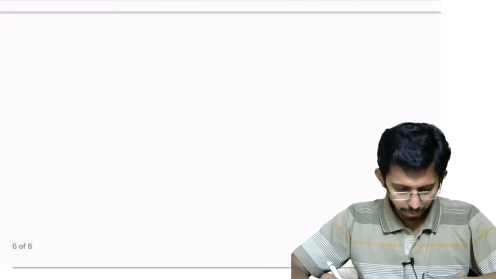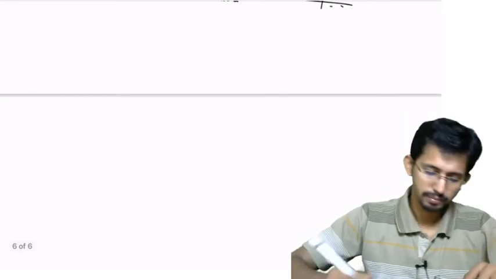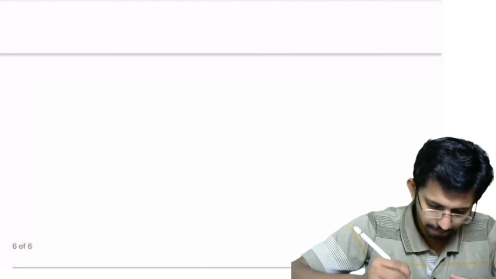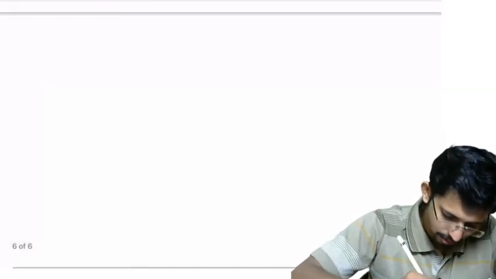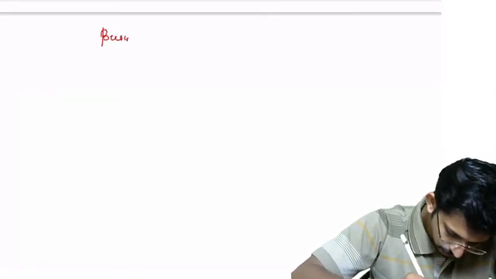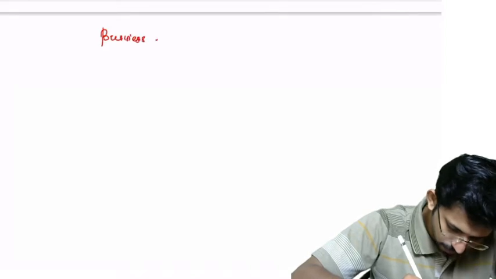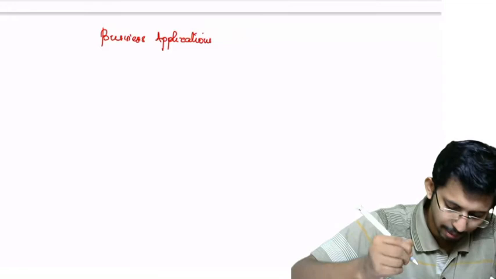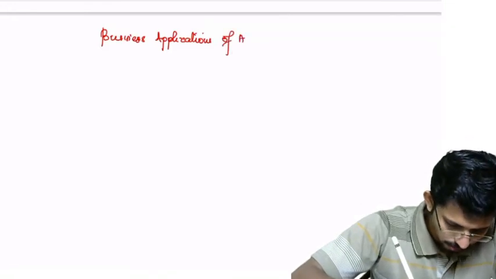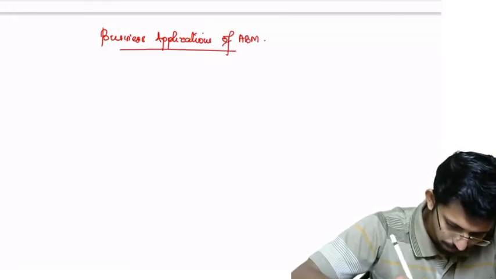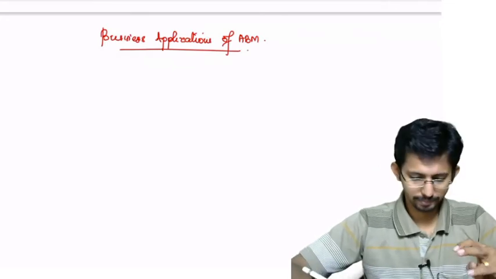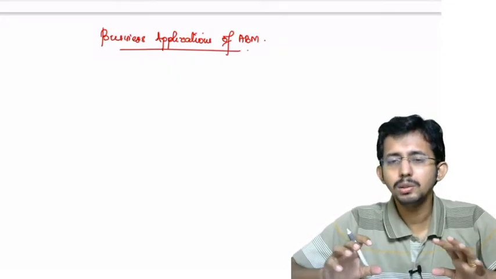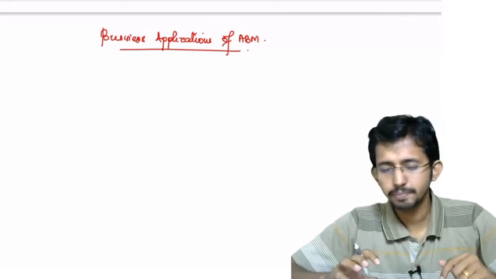Now we will have to move to the next topic. We can write business applications of ABM. Basically, where all you can find the applications of ABM.